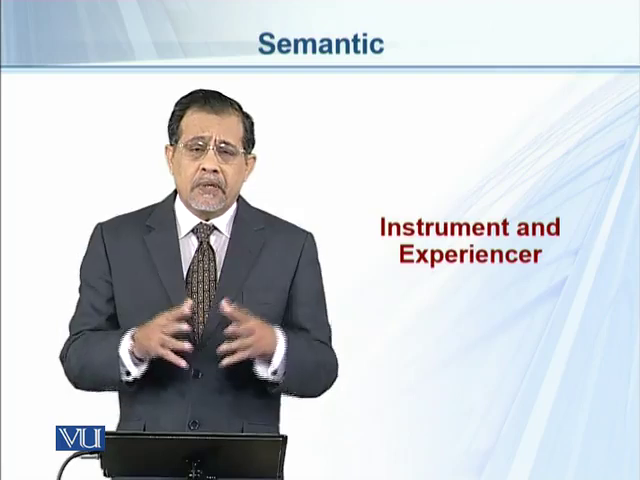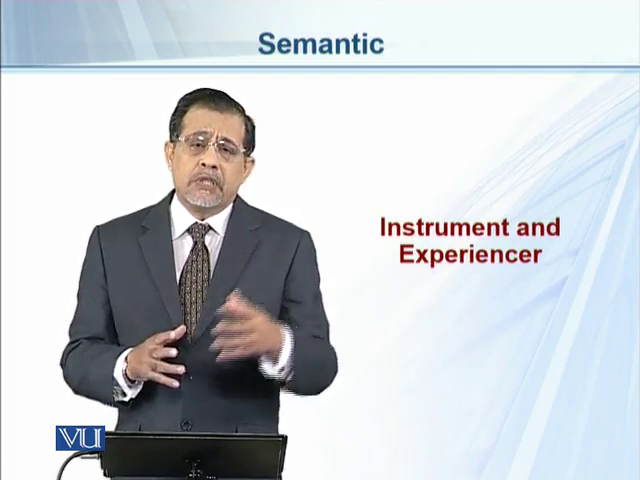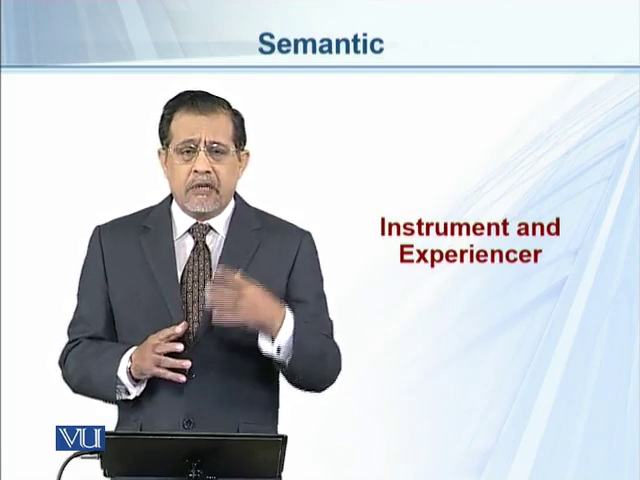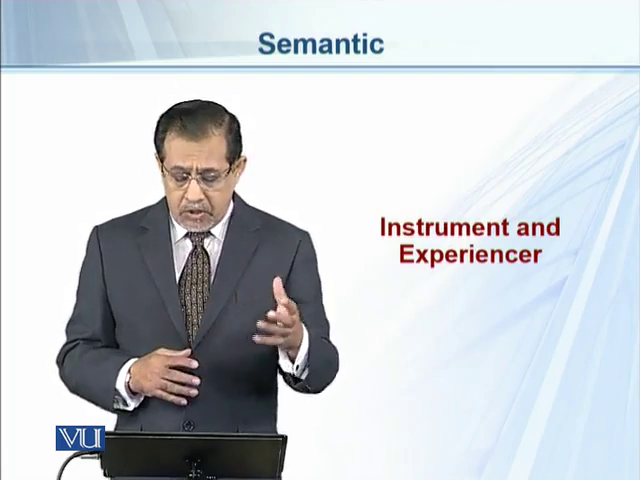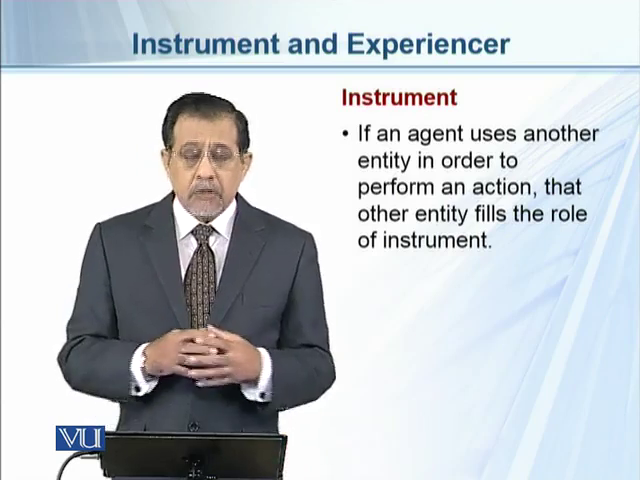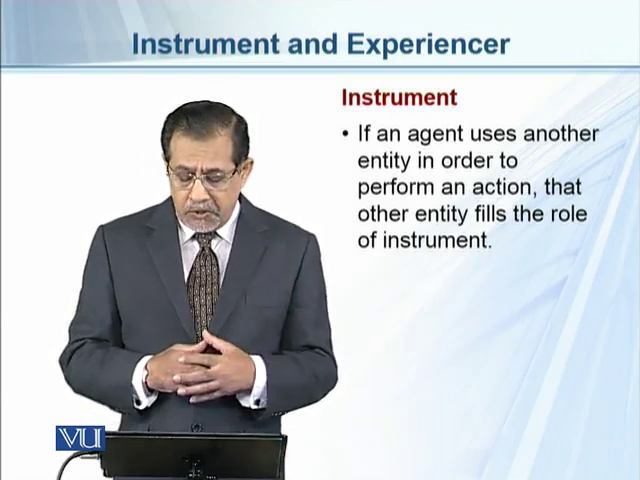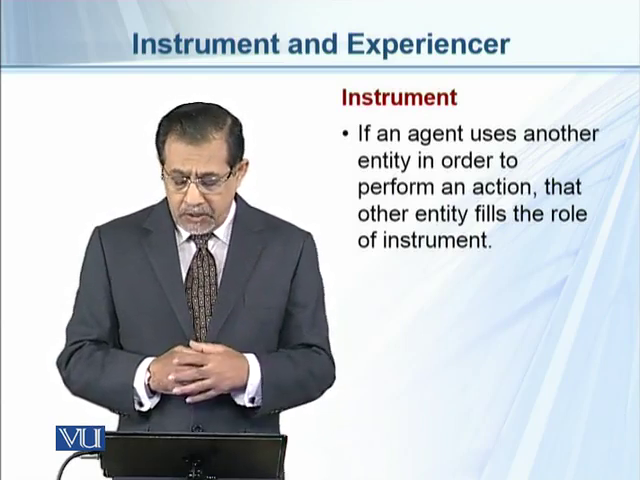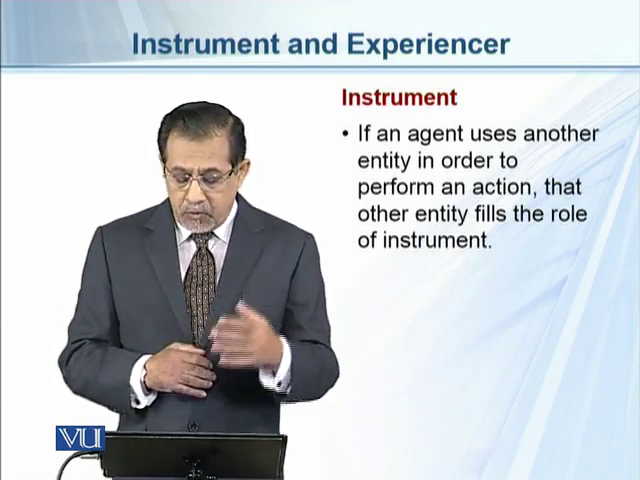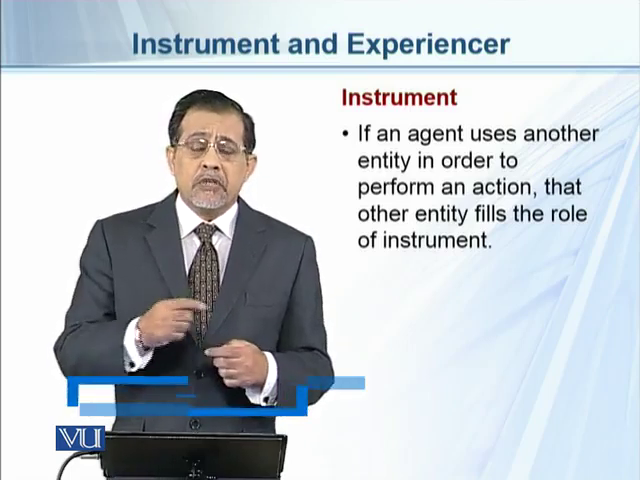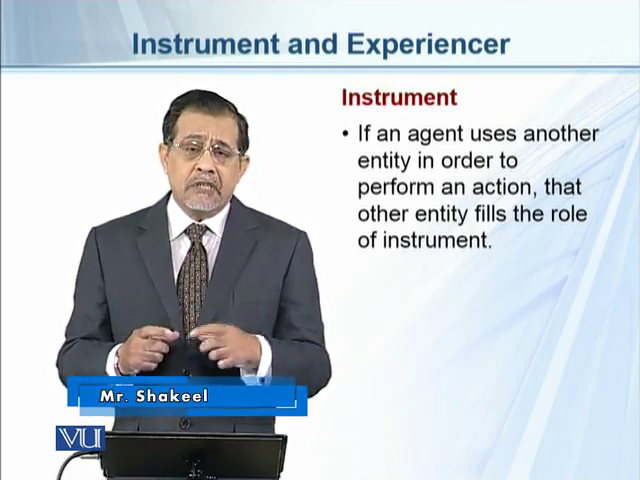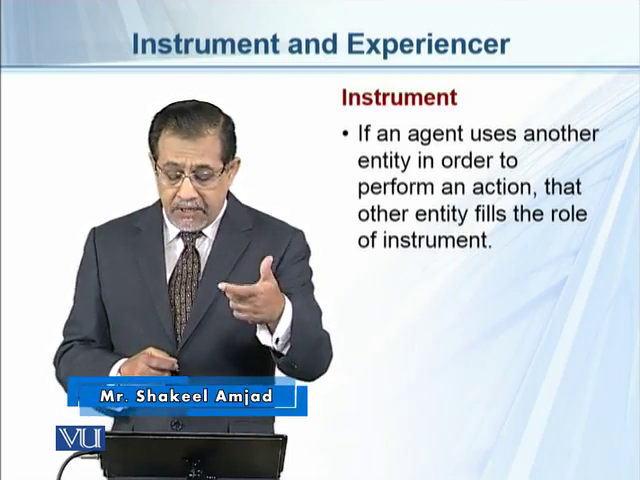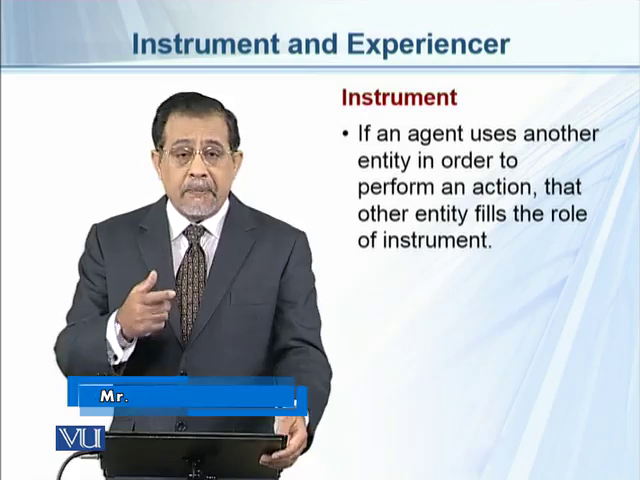There are many other roles that are played in a sentence, or other entities which are described in a sentence. So, instrument: if an agent uses another entity in order to perform an action, that other entity fills the role of instrument. So, instrument is an entity used by the agent to perform an action.